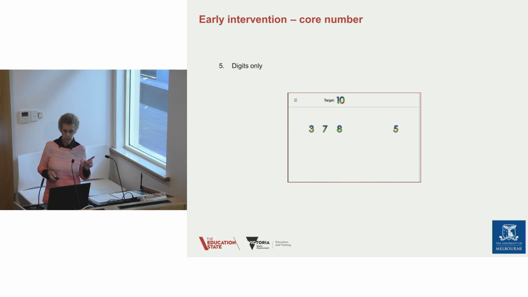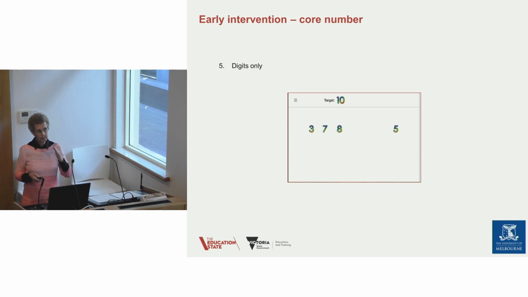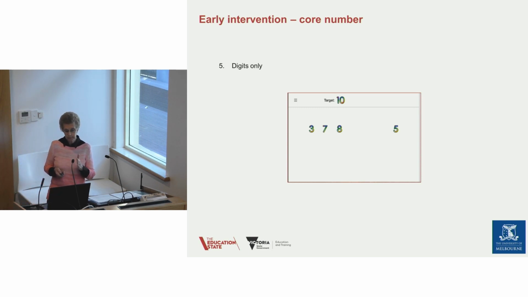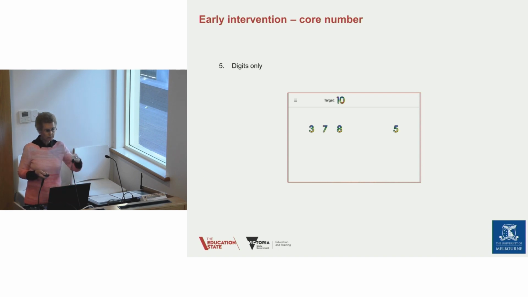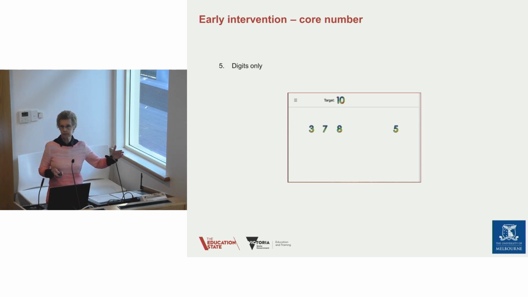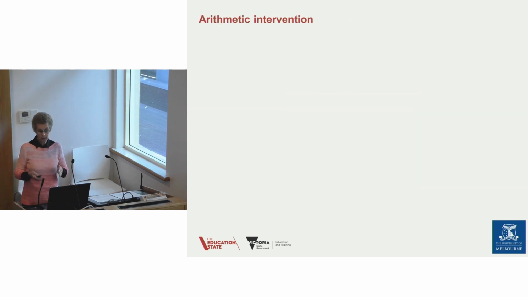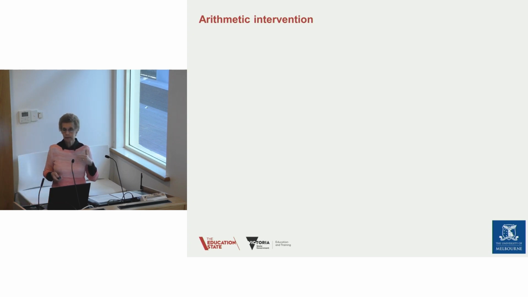There is a stage 4 where there are digits, but when they split, they do become the beads. But the last one is simply digits. So through these 5 stages, and there are quite a few repeats within the stages, quite a few levels, the student has moved from a totally non-symbolic version of the number into totally symbolic, with some cues that help them to make this transition. And there is clearly success.